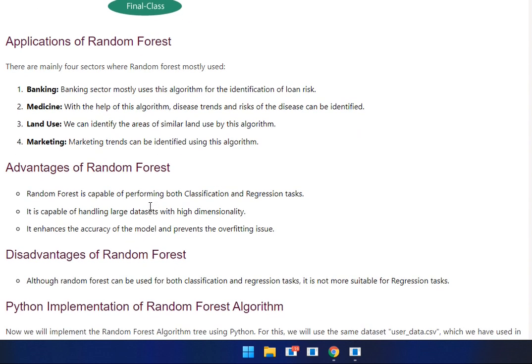Then we are going to discuss advantages and disadvantages. Advantages of random forest: random forest is capable of performing both classification and regression tasks. It is capable of handling large datasets with high dimensionality. It enhances the accuracy of the model and prevents overfitting issues. Disadvantage of random forest: although random forest can be used for both classification and regression tasks, it is not more suitable for regression tasks.